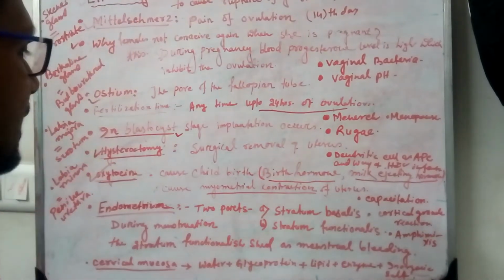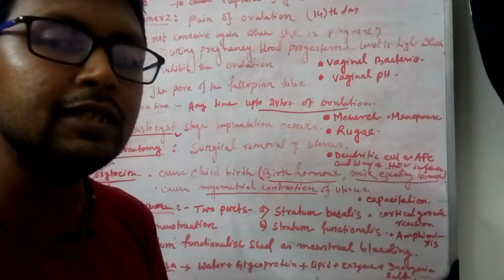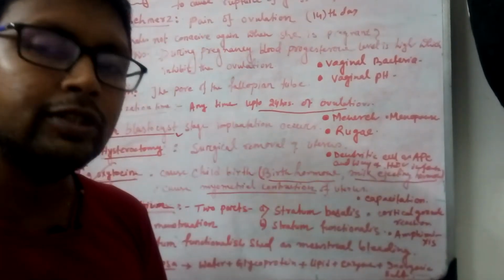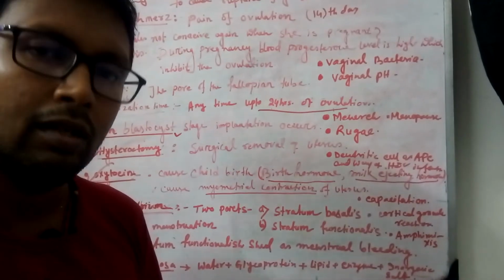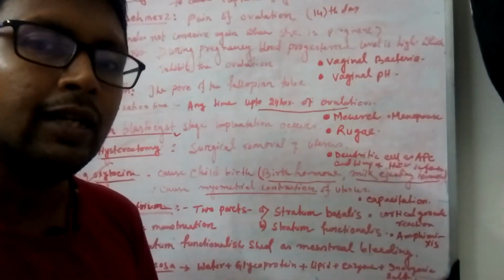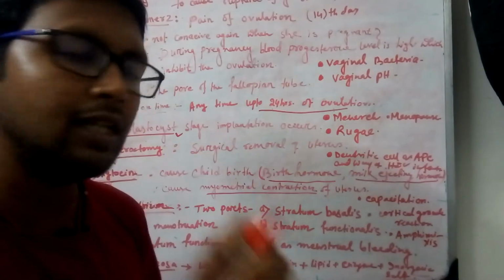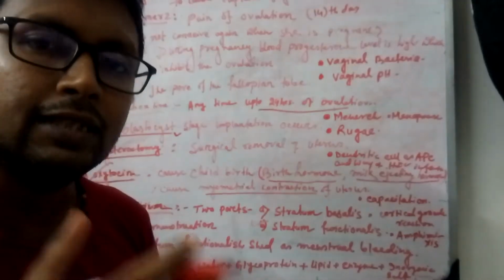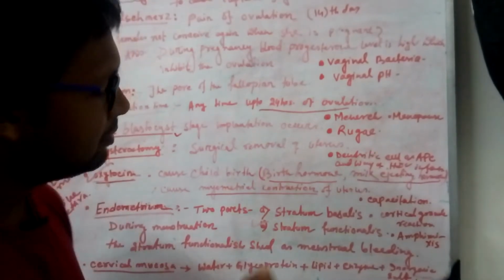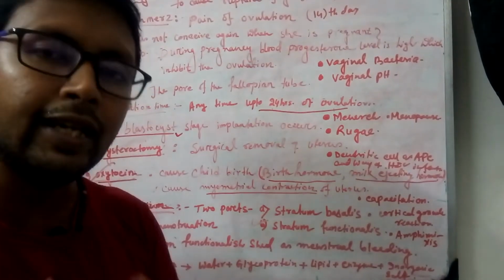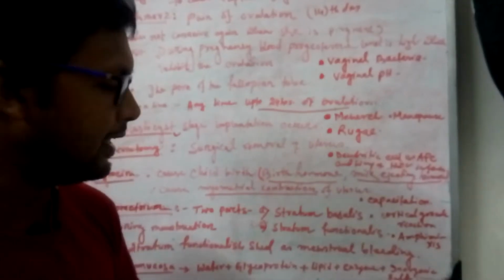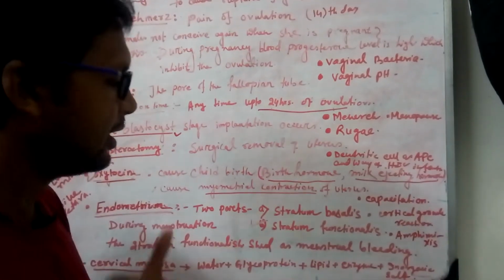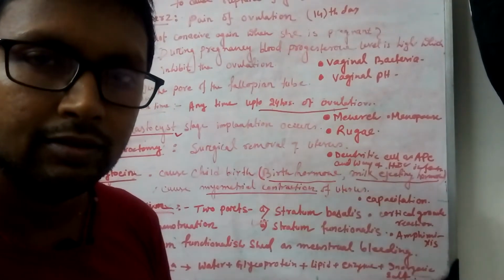The stratum functionalis is the layer which is shed during the menstruation phase, seen as menstrual bleeding, and the stratum basalis forms a new stratum functionalis again in the next 28 day cycle.